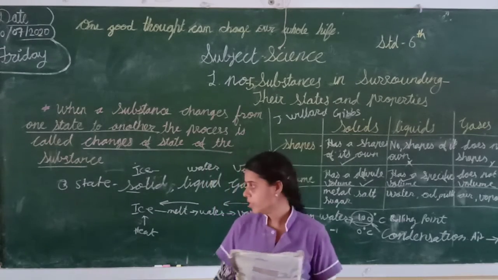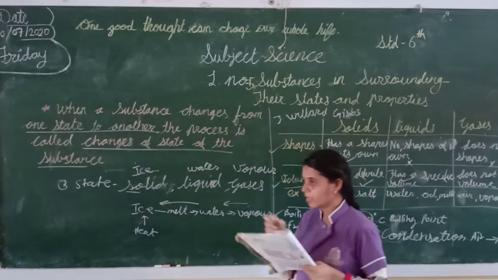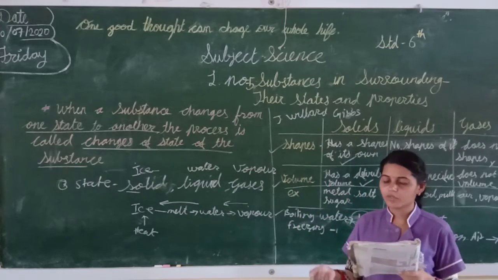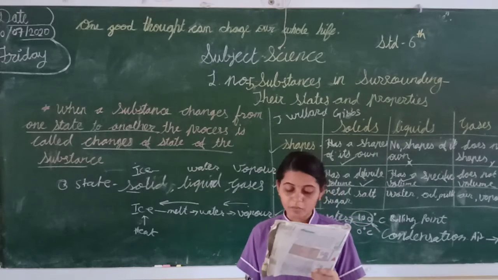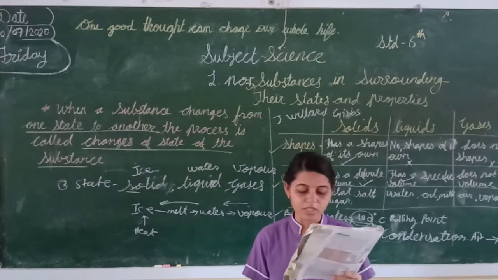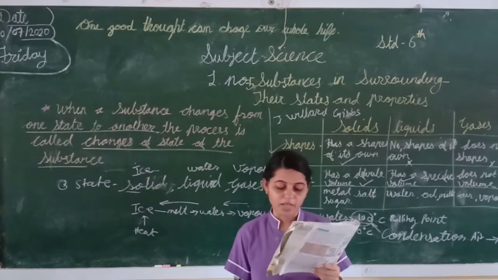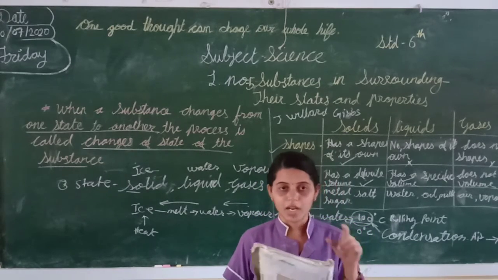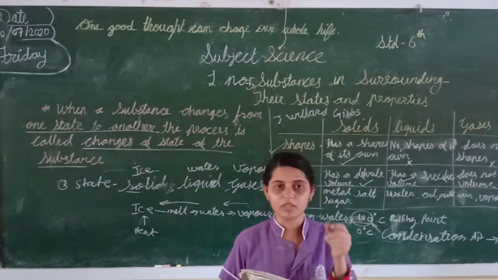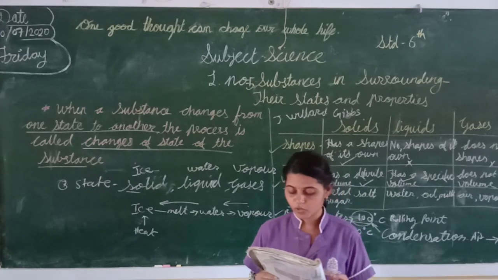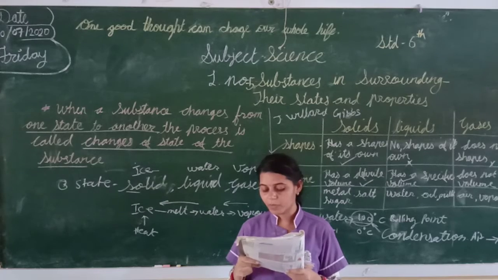So what is the use of these changes? Water converts into liquid, water converts into solid ice. So what is the use of physical changes? How many useful things are there? Candles are made by melting paraffin wax. We can make candles from paraffin wax. We melt the wax and make the candle. So it is useful.